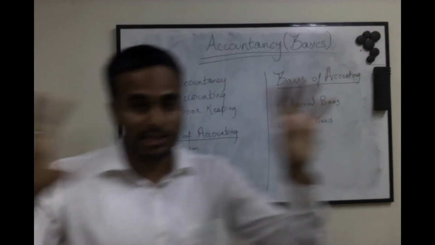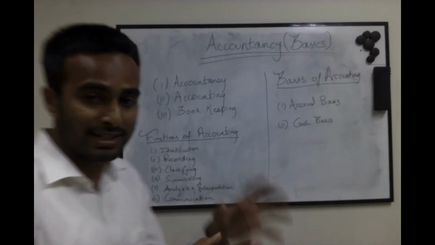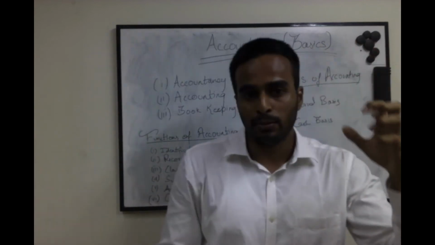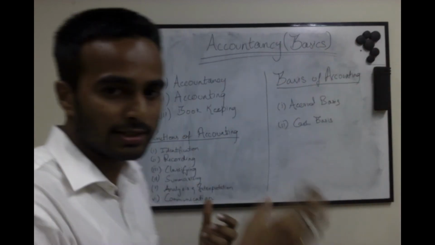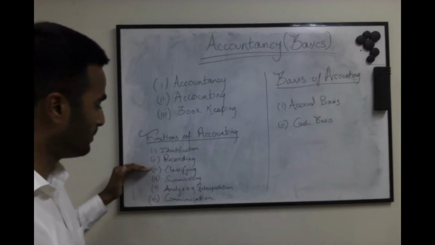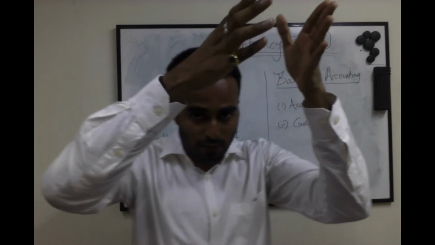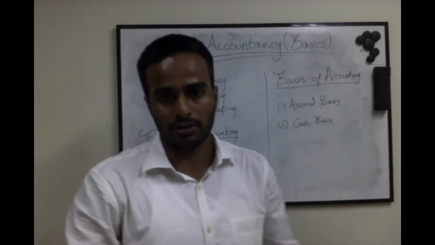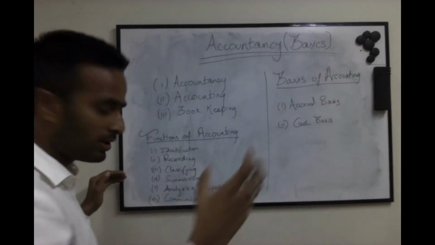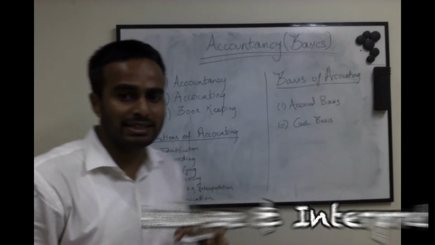So for that you need to classify it and make it into accounts, to understand under what head maybe you're getting the max or whatever it is, for whatever reasons. We need to classify it. Then you summarize it. After you classify it, you summarize, giving a small summary of it. As simple as that. You summarize all your transactions. Then you analyze and interpret it.